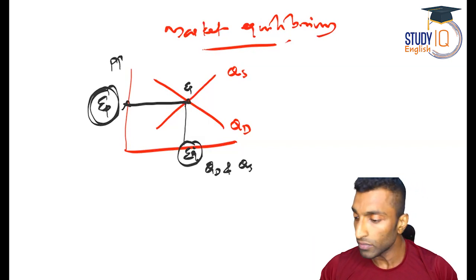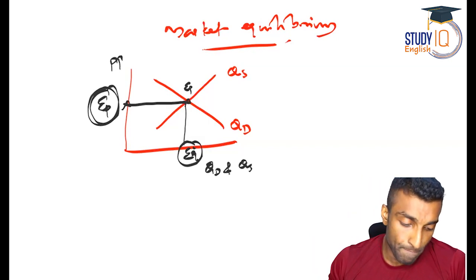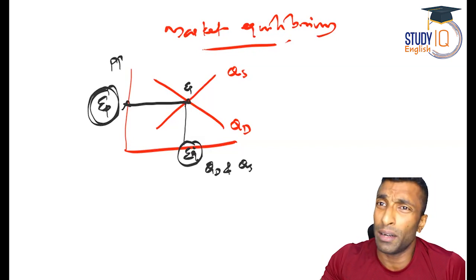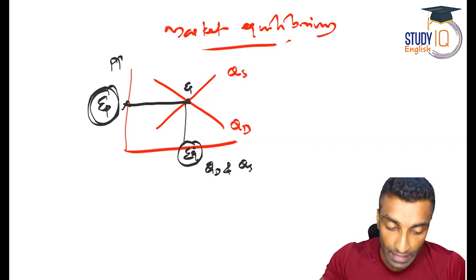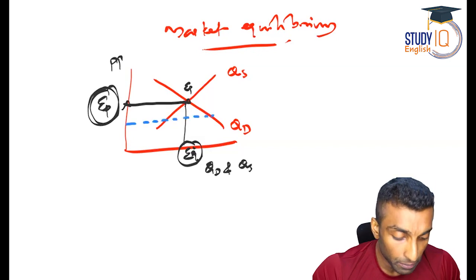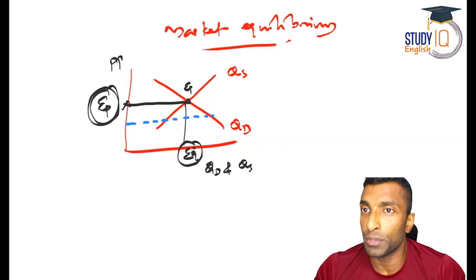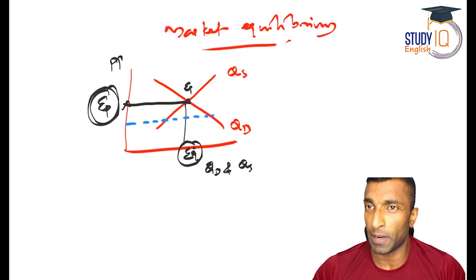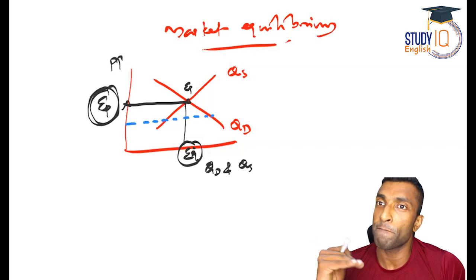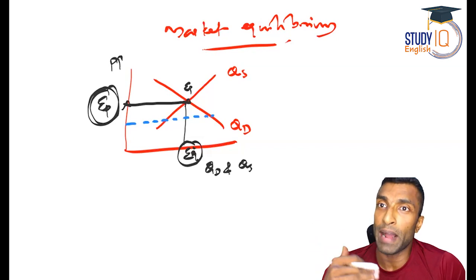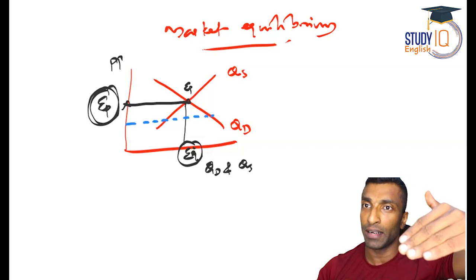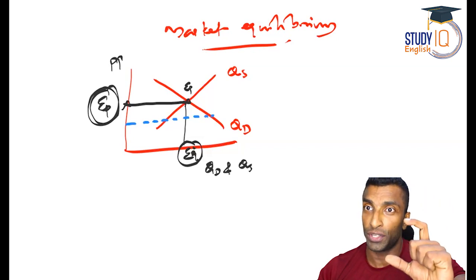Now guys, what will happen if this price EP is reduced? When the price is reduced, what will happen from the side of suppliers? Price is less, so supply will be less, but there is more demand in the market. This leads to shortage.